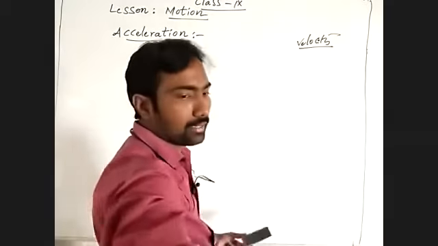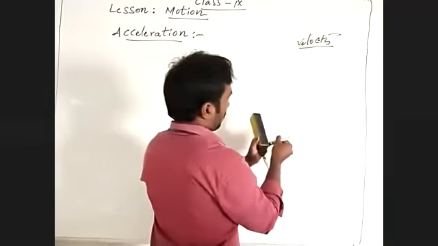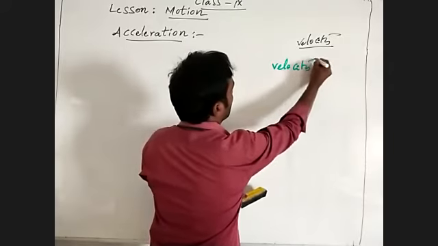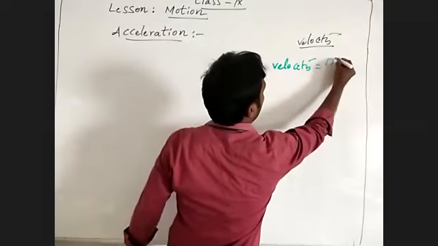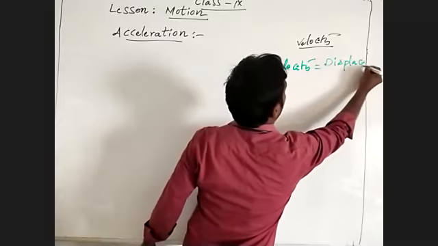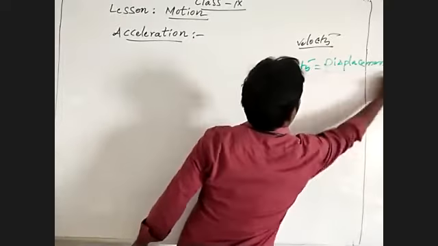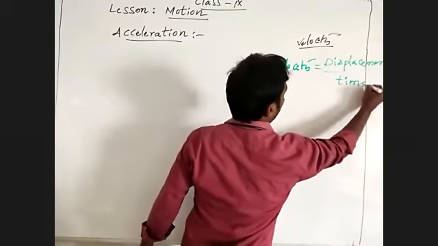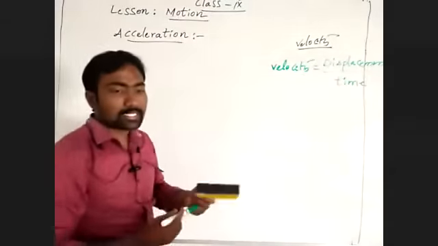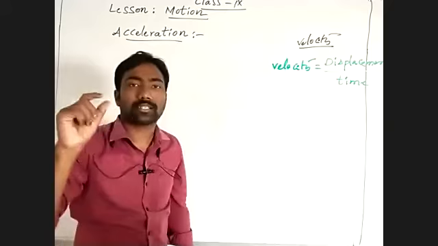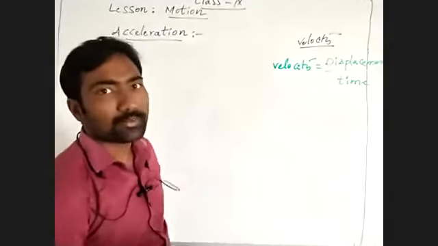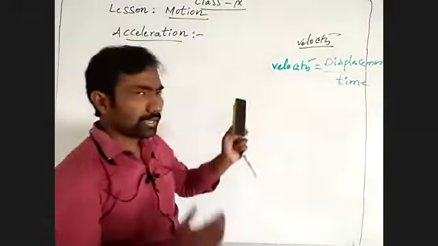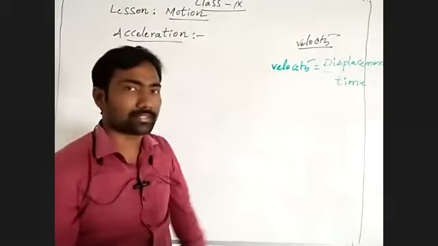So we can write velocity is equal to displacement by time. Displacement is the shortest distance covered by a body in a particular given direction.